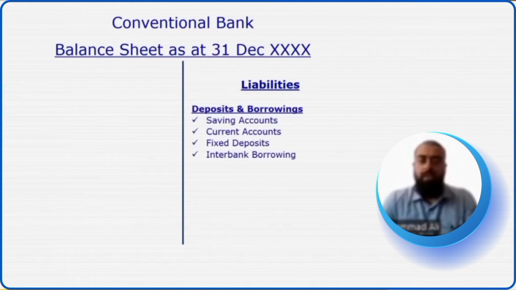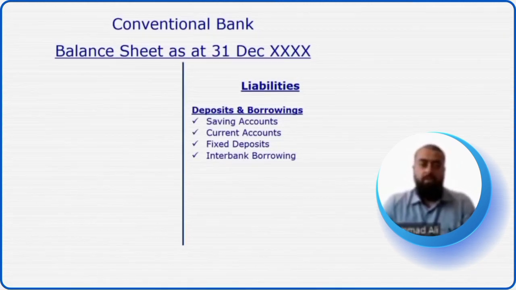On the liability side, a conventional bank has various products through which it sources funds from the economy. A major product is the savings account. Under the savings account, the bank and the customer enter into a contract of loan under which the customer agrees to deposit funds or give loans to the bank, and in return, the bank agrees to provide a certain percentage of profit to the customer.